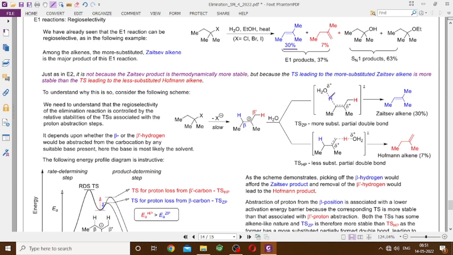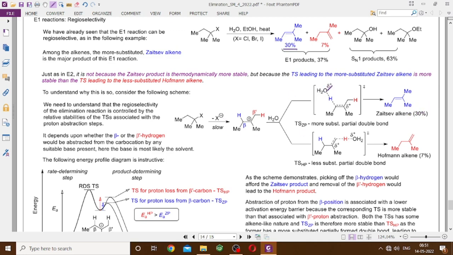If it loses the beta proton, the blue Zaitsev alkene is formed. If the beta prime proton is lost, then it is the Hofmann alkene that is formed. Only 30% and only 7%. The majority product is SN1, but that is the major elimination product, 30%. So look at the transition state.